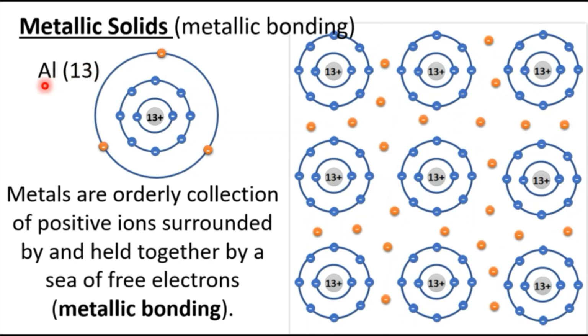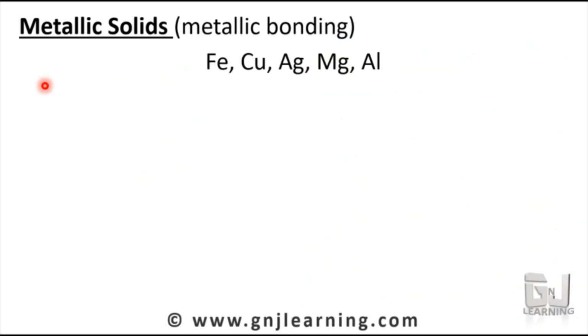This is not only the case of aluminium. Almost all metals are like this. In the case of iron, copper, silver, magnesium and aluminium, in all the cases there are valence electrons, and they must also be unpaired electrons. If they are unpaired electrons, they will move freely between the positively charged nuclei of the metal. That is the metallic bonding, and this metallic bonding is very strong.